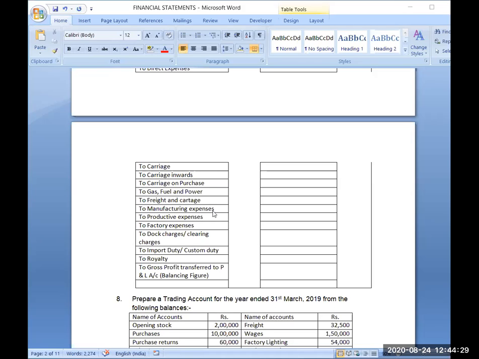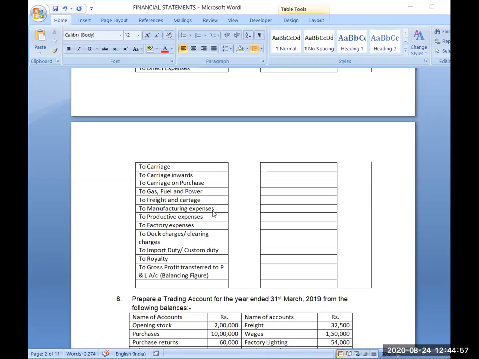Then dock charges or clearing charges. What are dock charges? Suppose you are importing goods from any country. The goods will come first to the port, and there is an area where your goods will be kept secured, that is called dockyard.